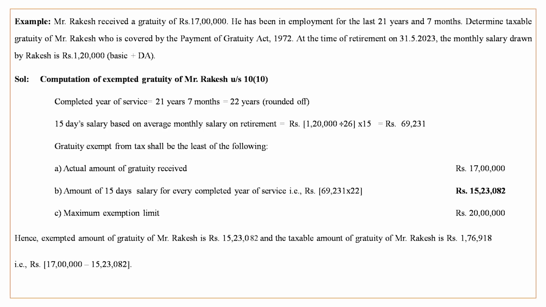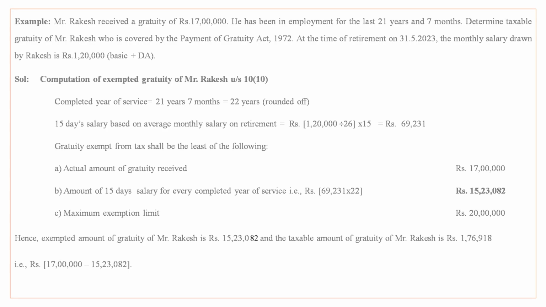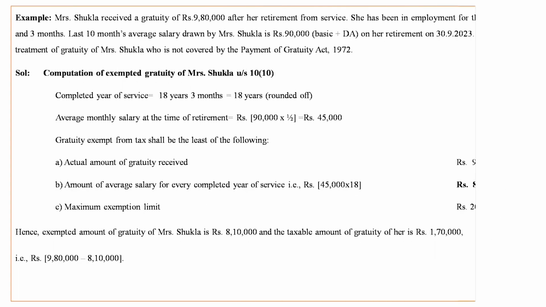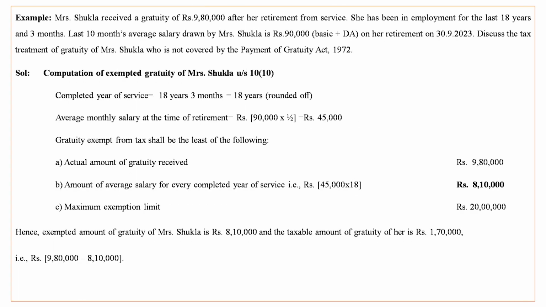So his exempt amount of gratuity is 15,23,082, and taxable gratuity is only 1,76,918. Mrs. Shukla received gratuity of rupees 9,80,000 after retirement for serving 18 years 3 months.